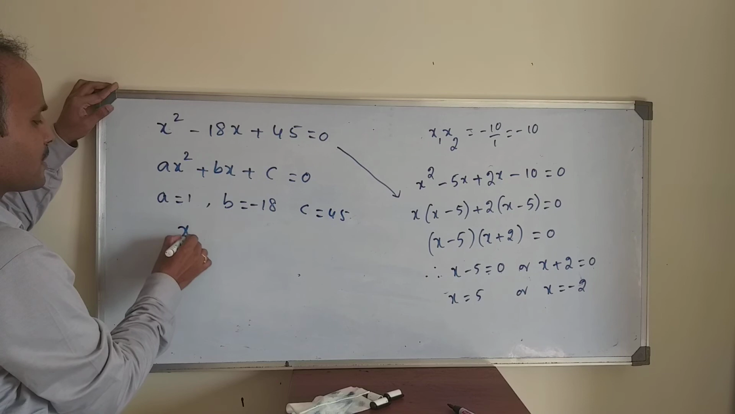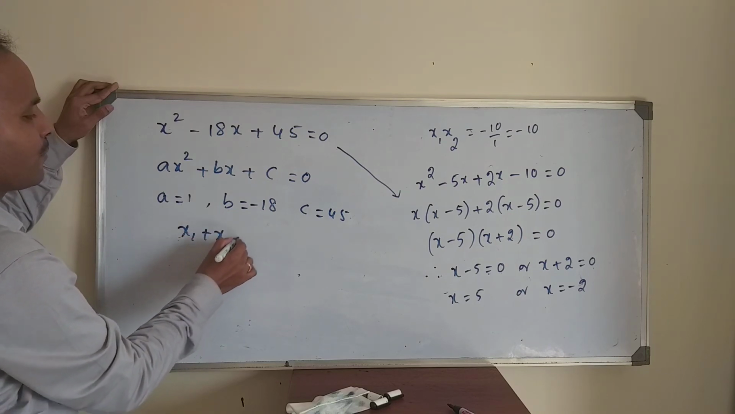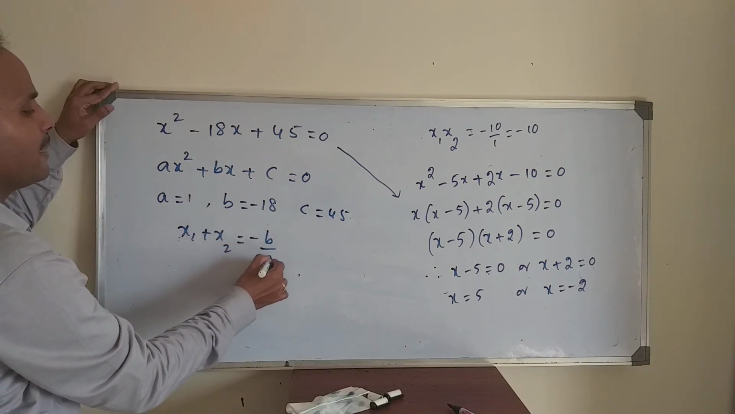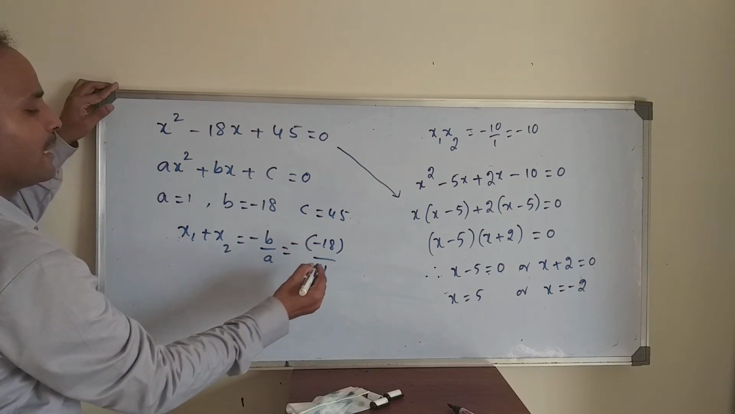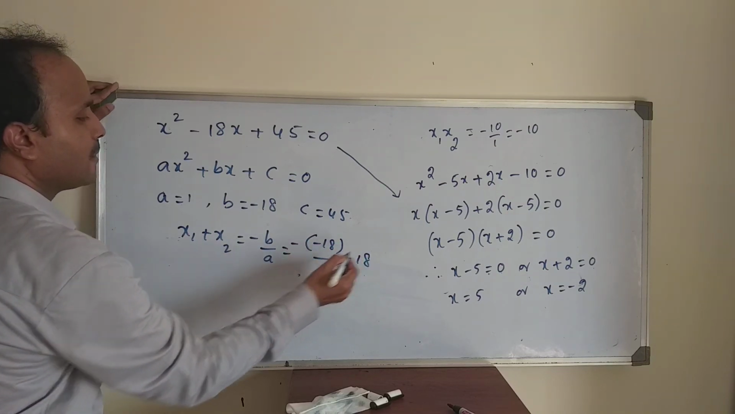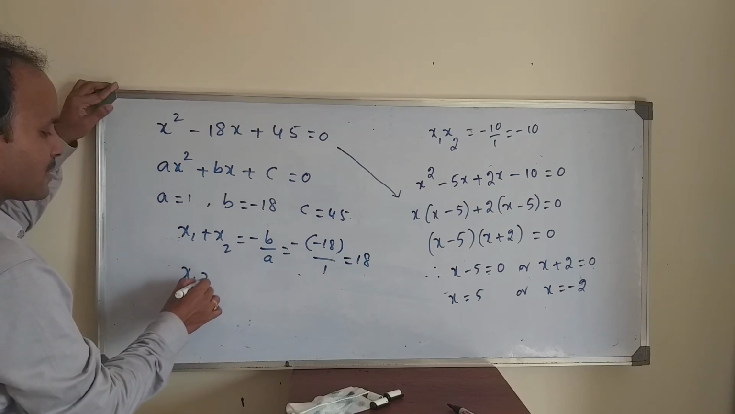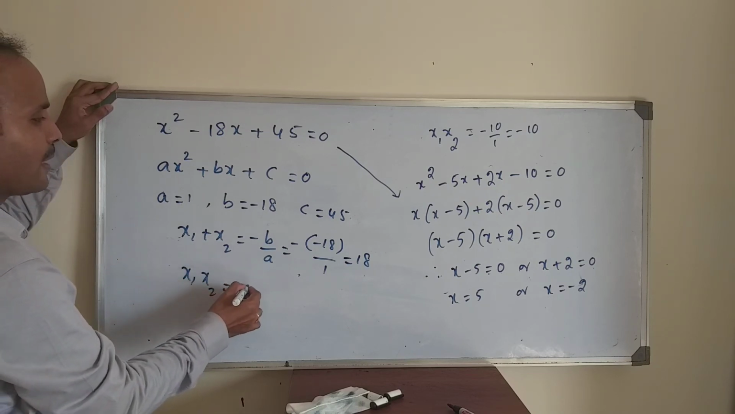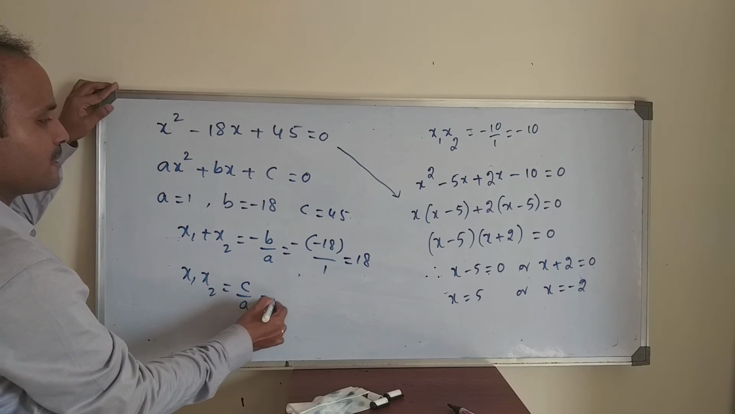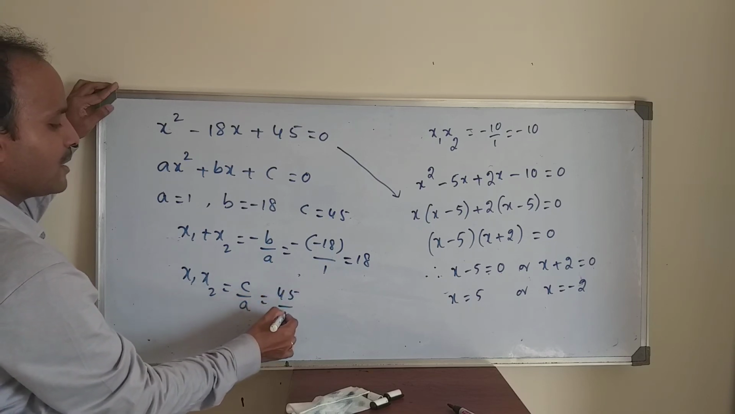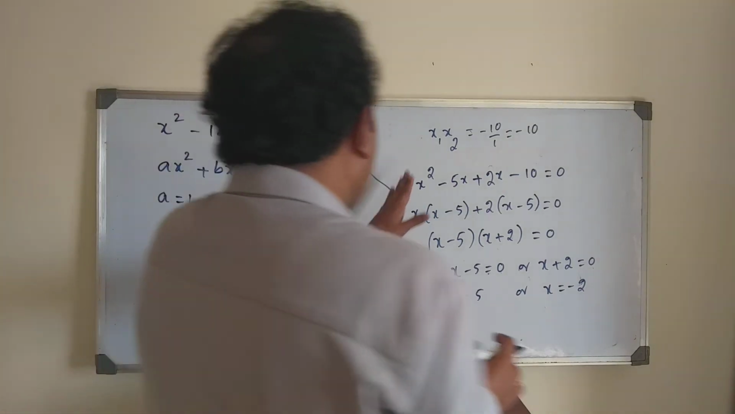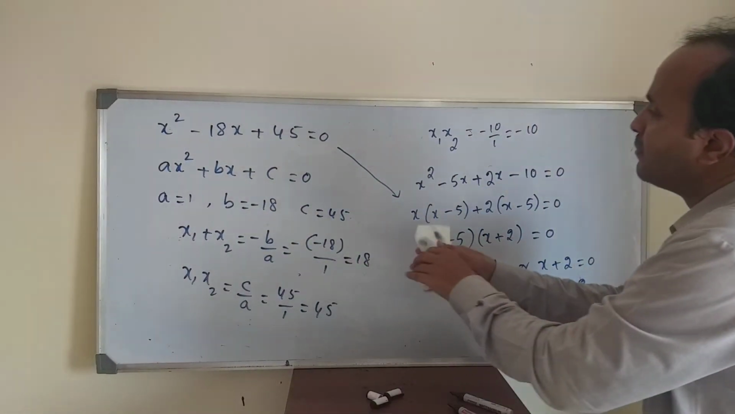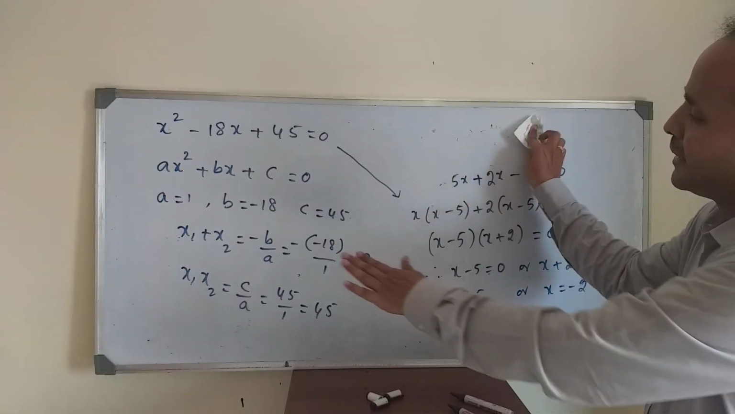Sum of the roots, x1 plus x2. What is the formula? Minus B by A. Minus of minus 18 by A. It becomes 18. Product of the roots, x1 x2. What is the formula? C by A. C is 45, A is 1, so 45. With this, if it is a written exam, write all these steps. With this, the problem is completed.